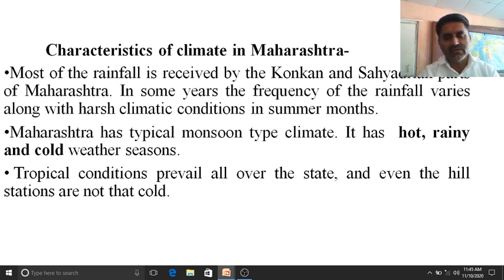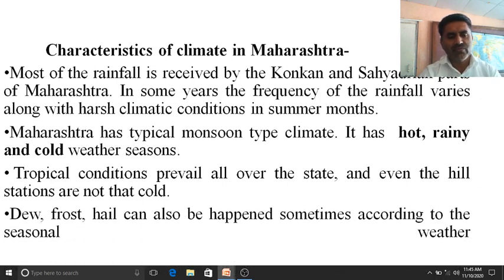So there is a tropical condition throughout, and somewhere dew, frost and hail can also happen sometimes, according to the seasonal weather conditions. As I already told you, somewhere there is a different type of phenomenon, a sudden change, or a little change, and these little changes occur due to local changes in temperature, rainfall, or the climatic condition.